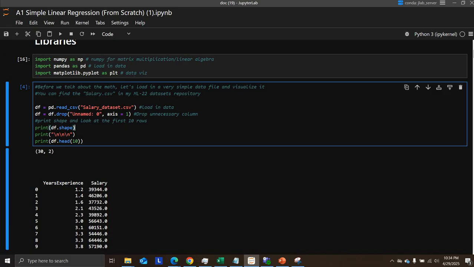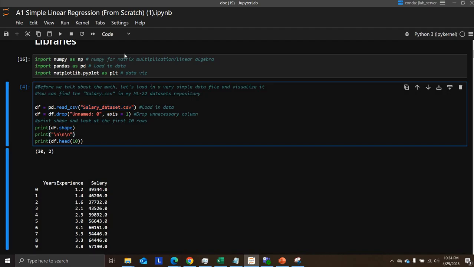So, having said that, we are using pandas, so go ahead and import that. I'm not going to go over what this is. I assume you guys know a little bit about pandas. We're just reading in this data file, which comes from Kaggle. I think it's used a lot. It's just a really simple salary data set. It has as a Y variable, or target variable, salary in USD, and it has a single predictor, and that is years experience.